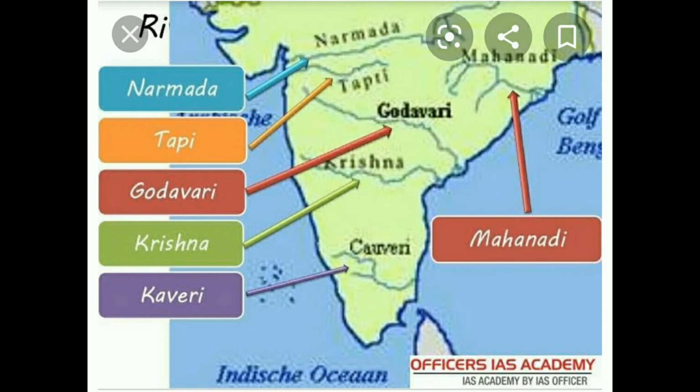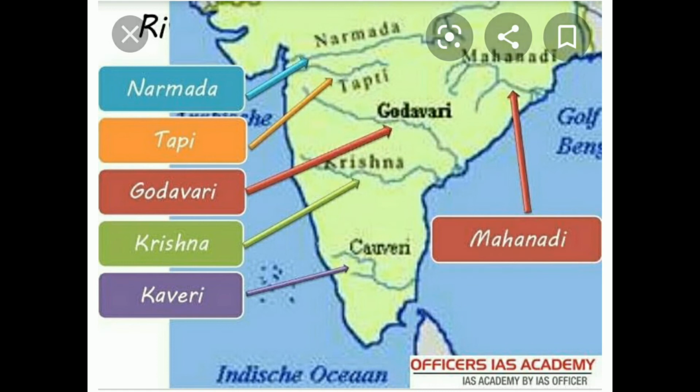Narmada and Tapati are in Gujarat and Maharashtra region. Narmada flows even in two states, Gujarat as well as Maharashtra. Tapati is in Maharashtra. Godavari originated in Maharashtra and flows into Telangana and Andhra Pradesh also. And Krishna also the same. It originated in Maharashtra and flows through Telangana and Andhra Pradesh.